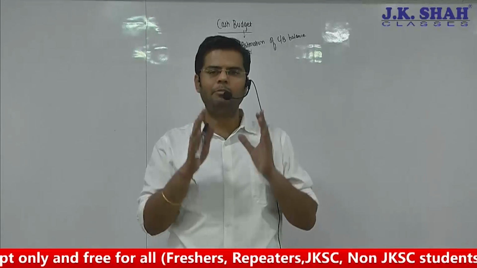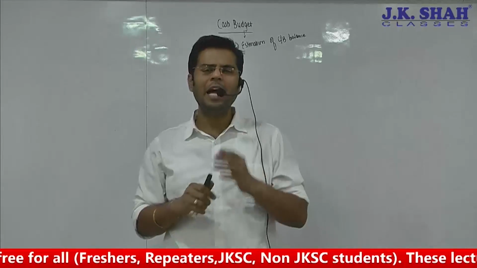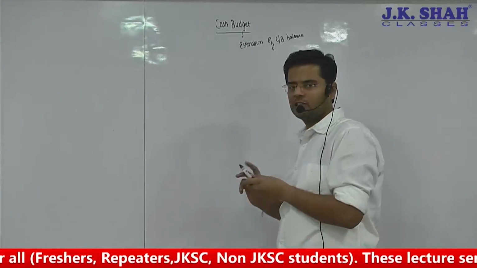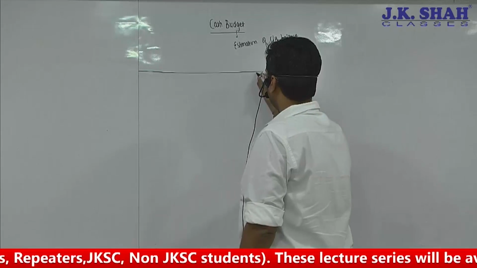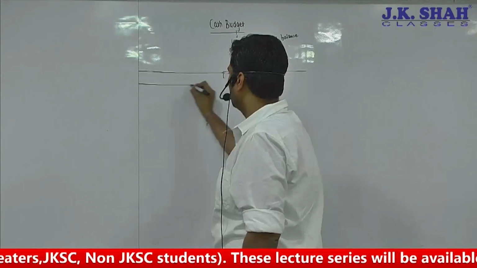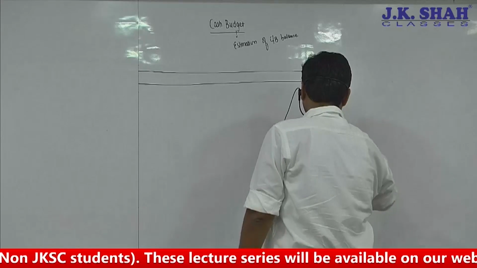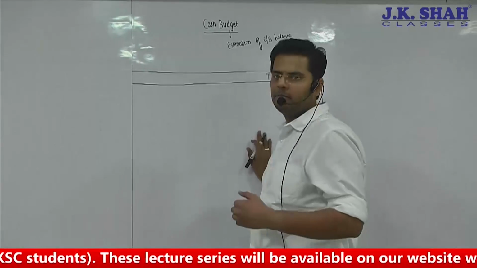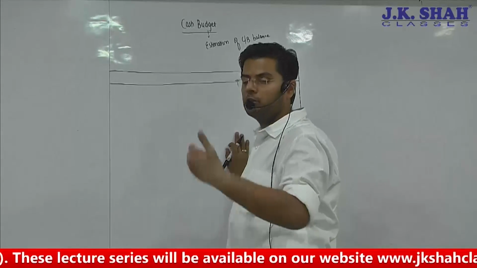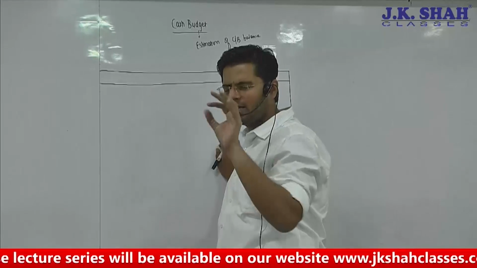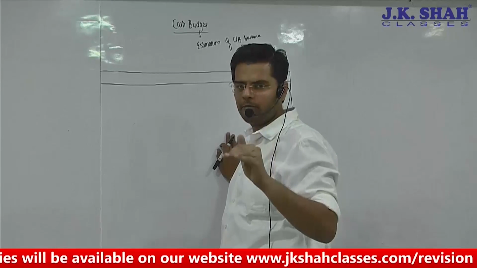The other way is simply to prepare your cash bank account for a future period. I'll give you a pro forma for the cash bank account. Usually the estimation that we have to do, friends, is always done on a monthly basis. So now suppose, let's presume that we are almost nearing completion of Feb. So let's take it this way. I am interested in knowing how much cash bank balance my firm will have for the months of March, April and May. Let's presume that we are at the beginning of March, I would say.